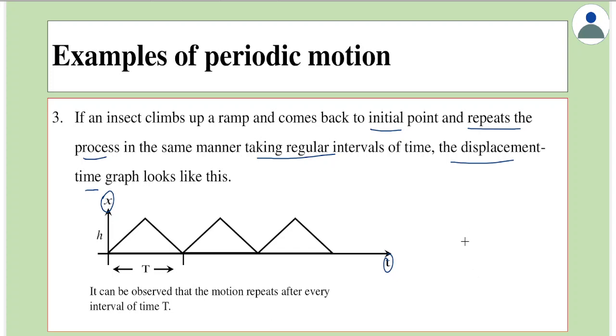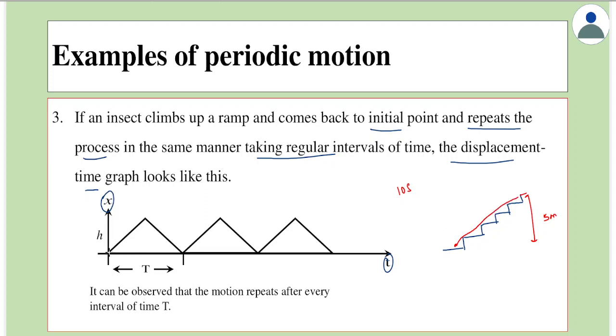Now remember that a graph of displacement versus time for a uniform speed would be a straight line. Let's take that there is some kind of ramp like this, or some kind of elevation. Imagine that an insect starts from here. Let this height be 5 meters. Let's assume that the insect moves with uniform speed, starting from the lowest point and going to the highest point in 10 seconds.